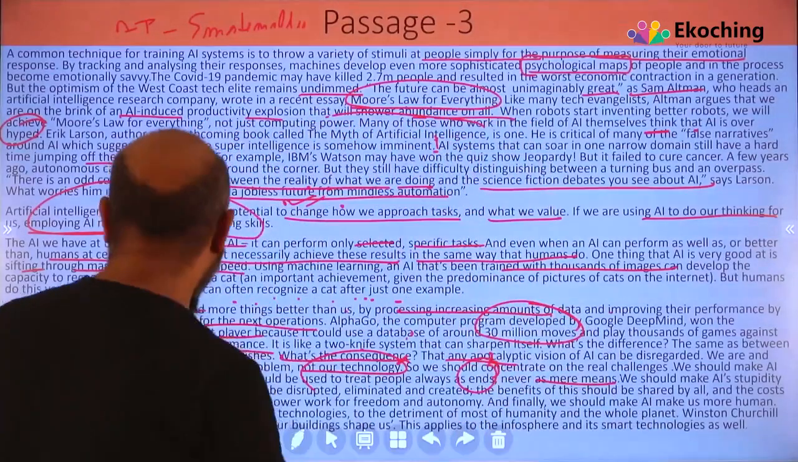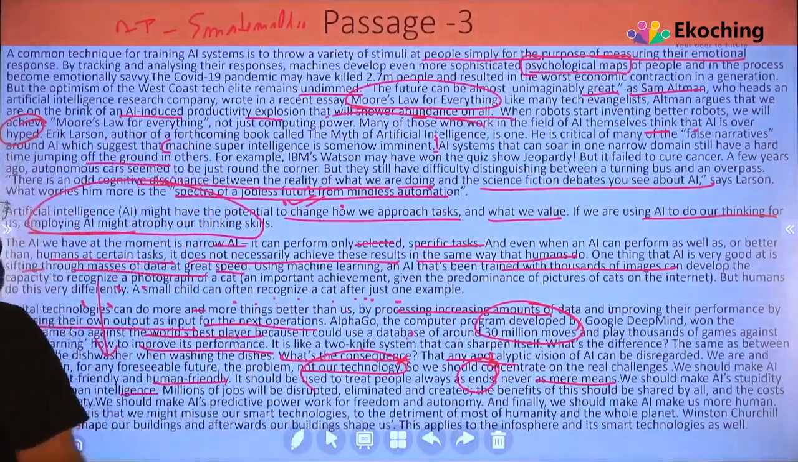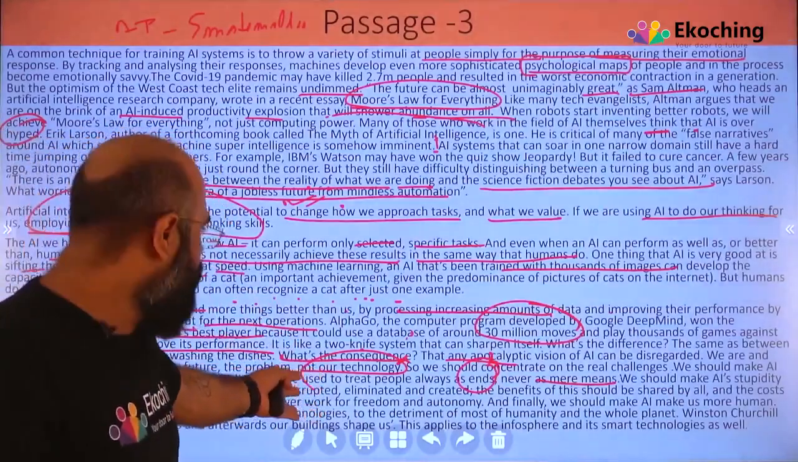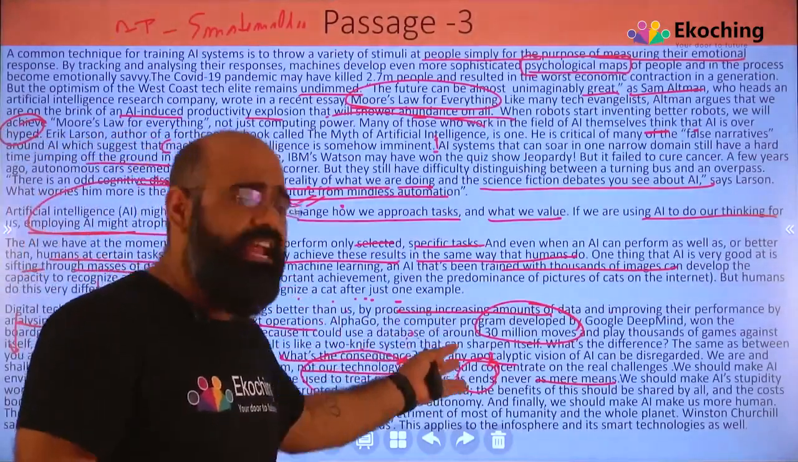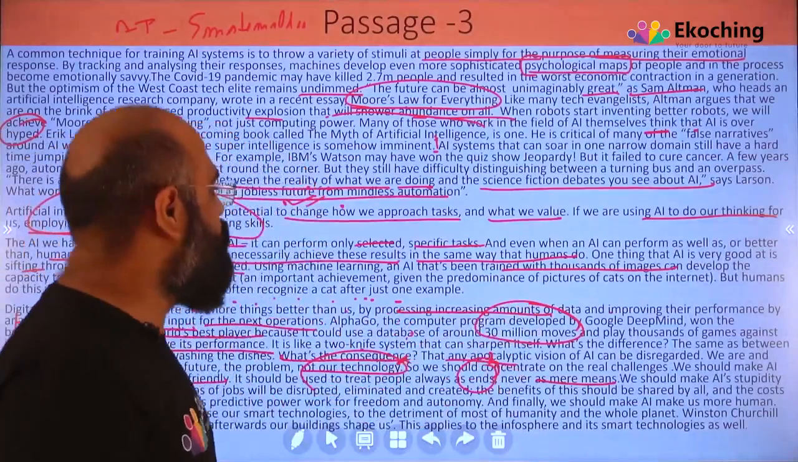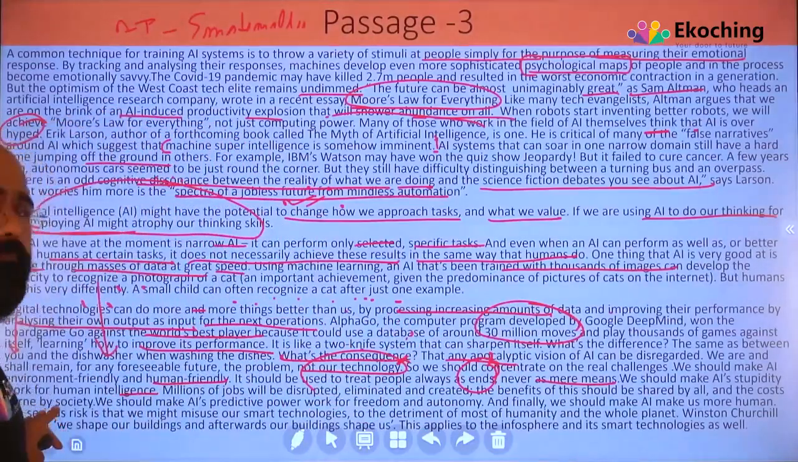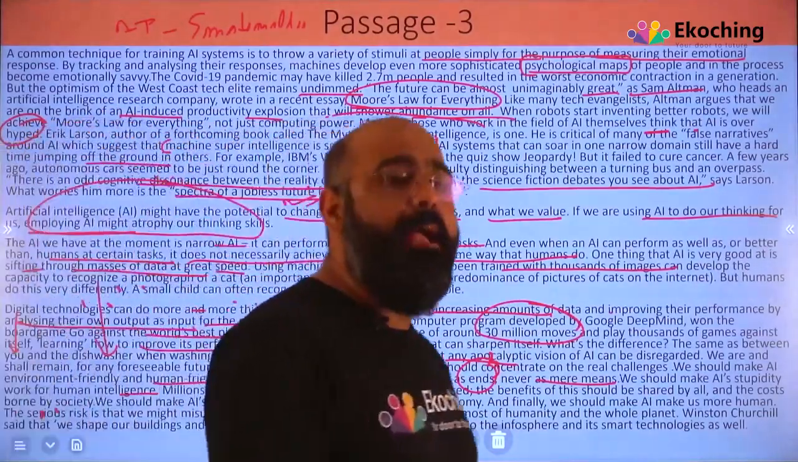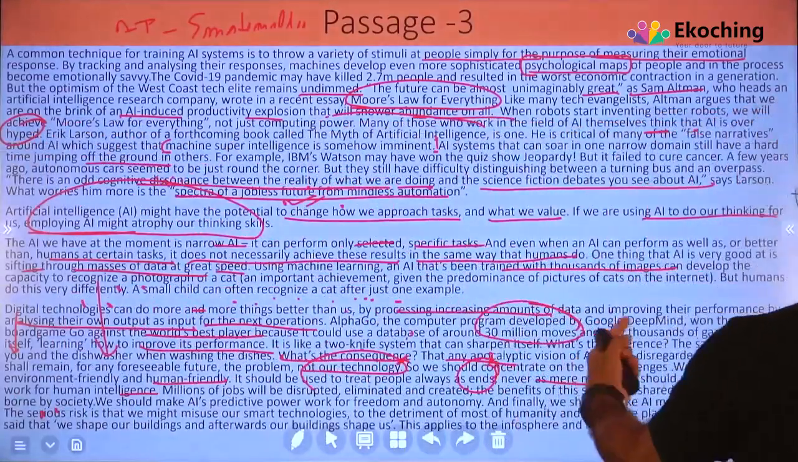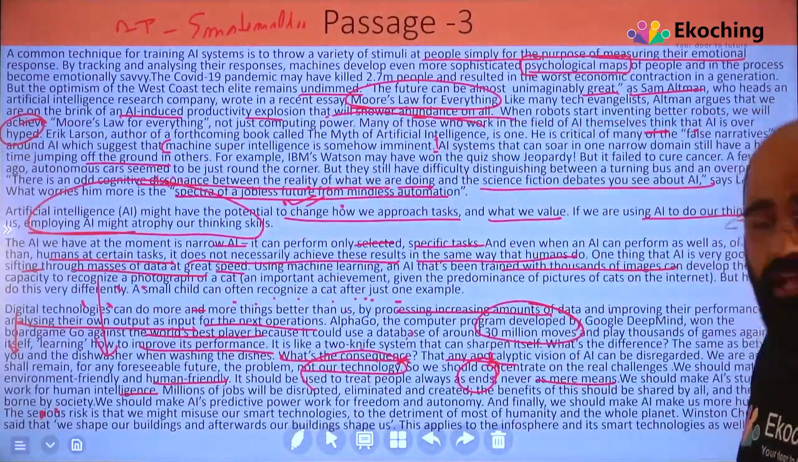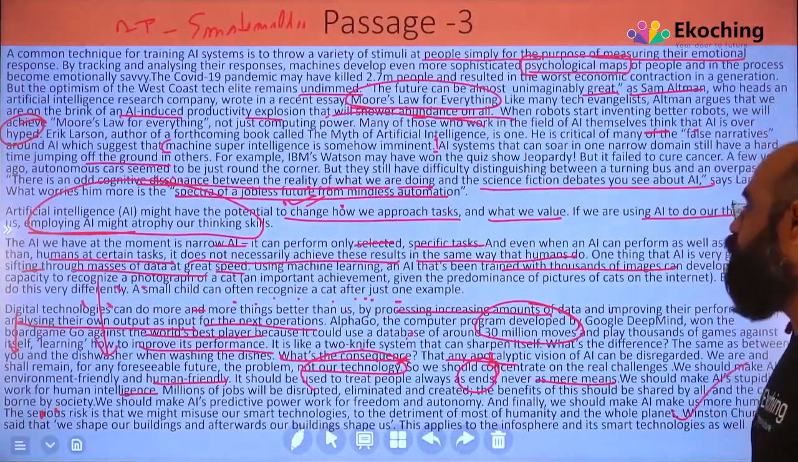We should make AI stupidity work for human intelligence. Millions of jobs will be disrupted, eliminated, created, and the benefits of this should be shared by all, and the cost should be borne by the society. We should make AI predictive power work for freedom and autonomy. And finally, we should make AI make us more human.